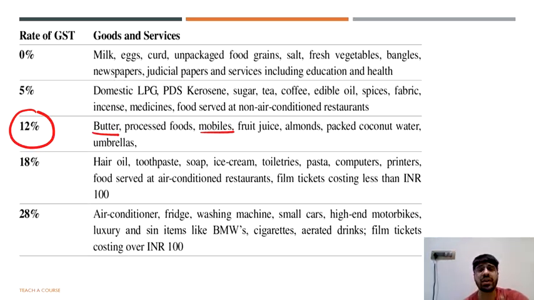But if there are certain articles which are of high utility, that is some basic necessity items, the basic essentials like milk, eggs, curd, or simply something like food grains or salt or fresh vegetables, then these are things on which the government has said that there should be no tax applied, and that is why these are some goods and services which are in the category of 0% GST.